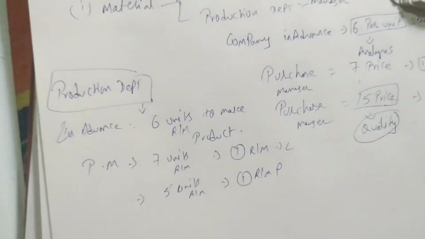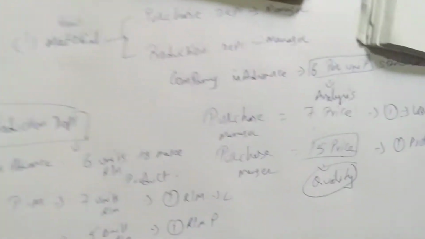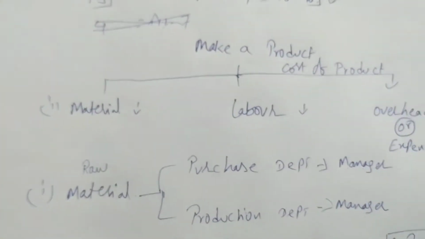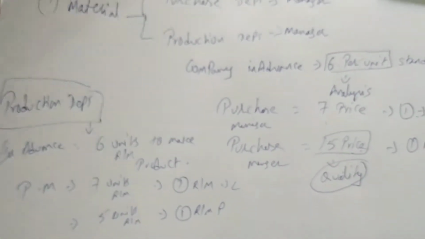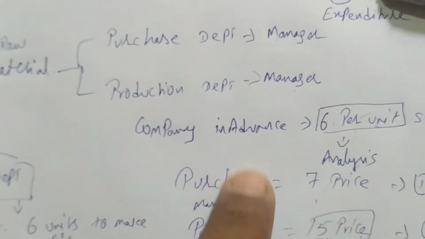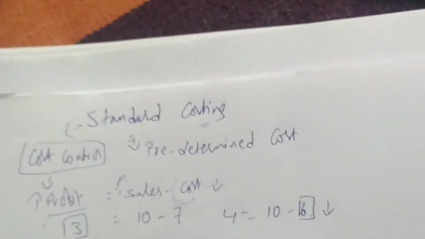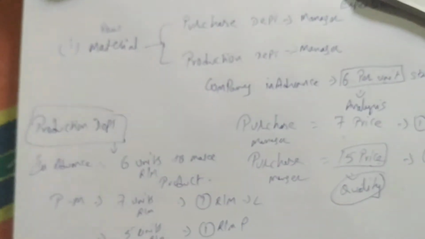Standard costing. Okay. So standard costing, the chapter we are doing, is to control the cost, and it is a predetermined cost. So this is all about the production standard costing. The company in advance will fix some prices, that is called predetermined cost. So this is about what? Standard costing. So we will move further and we'll see some formulas in standard costing.